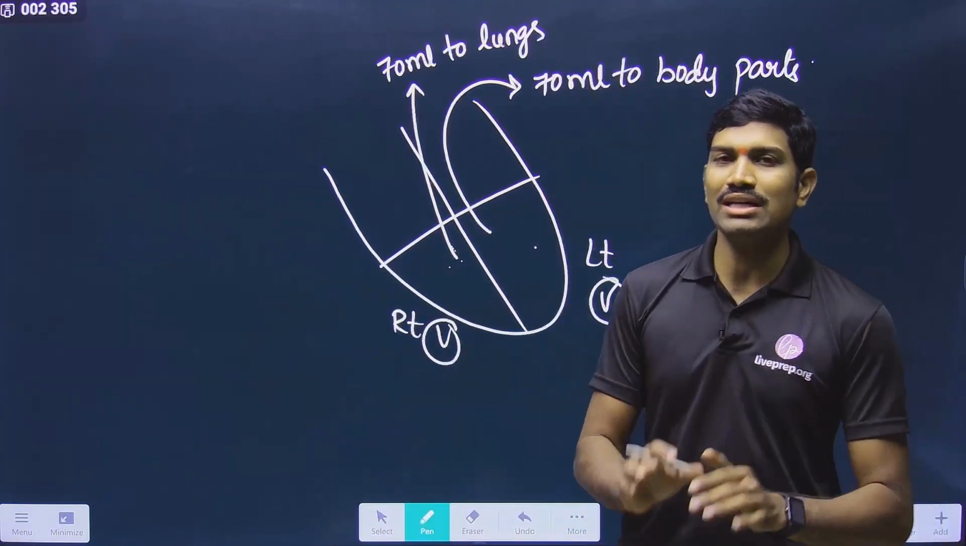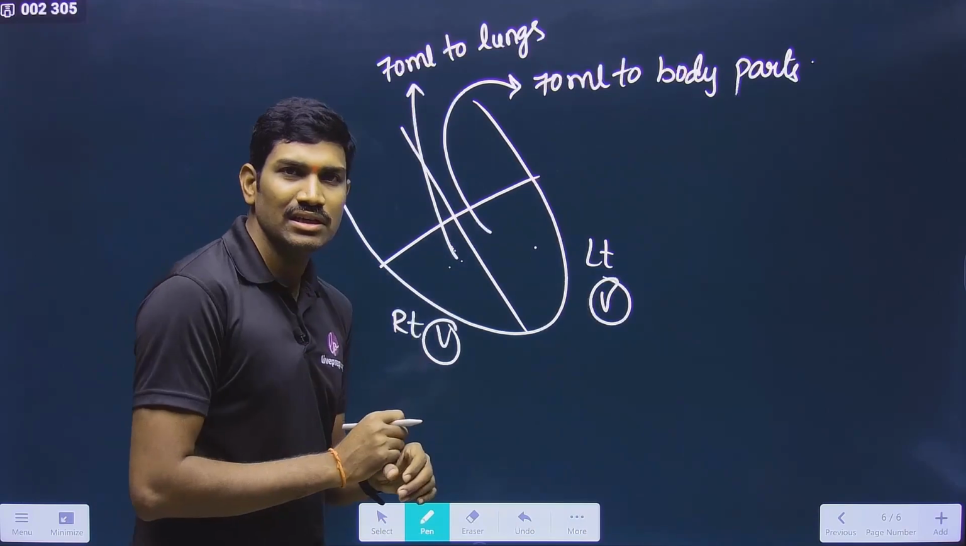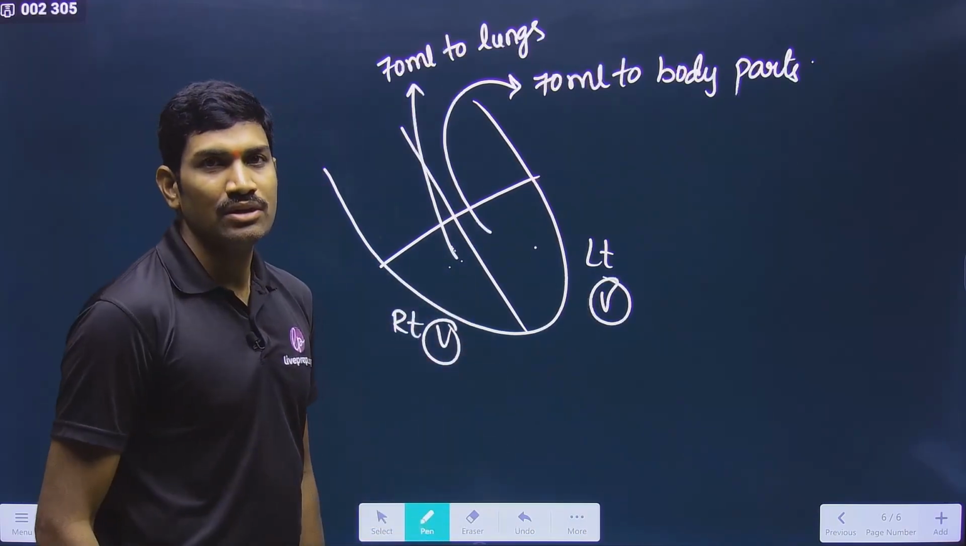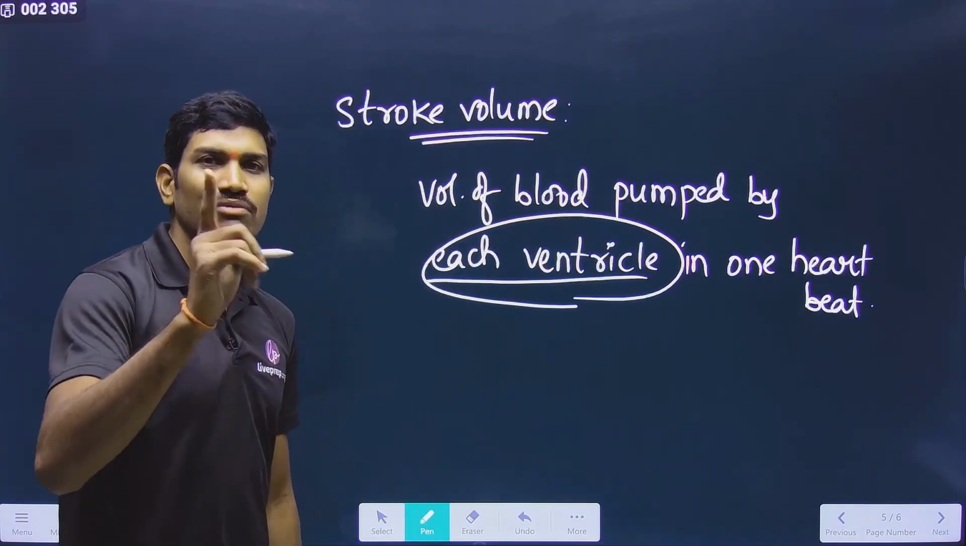Now listen to the question. So what is the stroke volume? What will you consider here? Will you add 70 plus 70, or will you take only a single 70? This is the point you need to understand. Here they are talking about each ventricle, so you need to count only one ventricle.